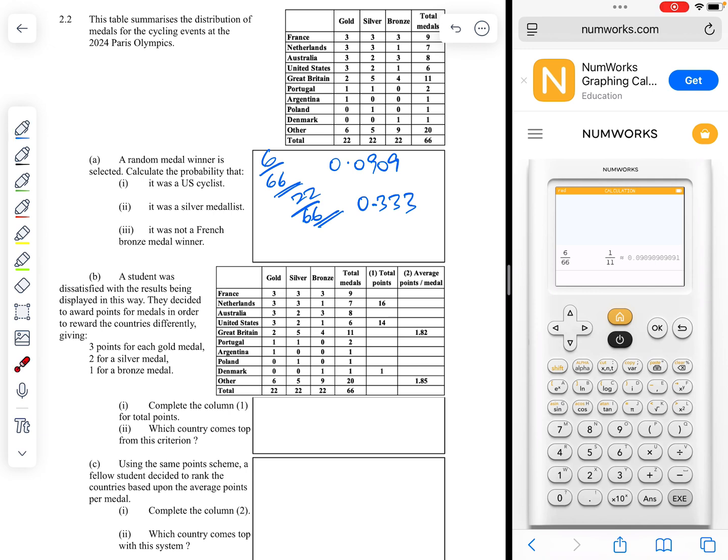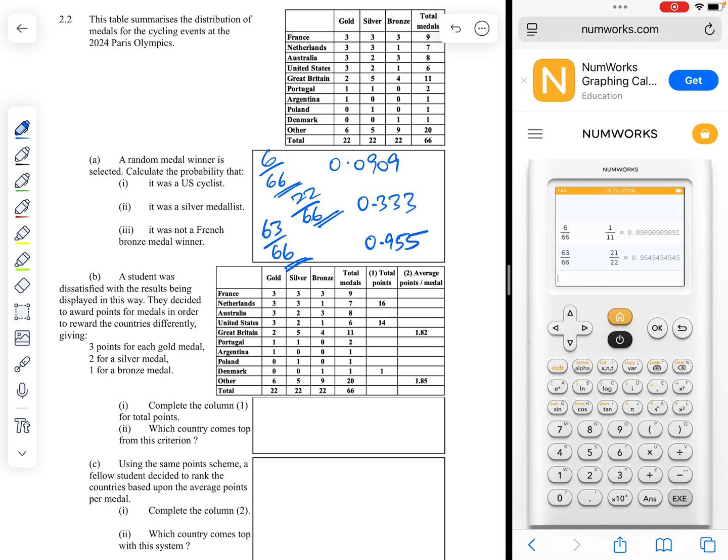Next one. What's the probability that it's not a French bronze medal winner? Well, the French bronze medal winners, there were 3 of them. If anybody else is allowed, that means out of the 66, 63 are what we would want. 63 divided by 66, and we get 0.955.